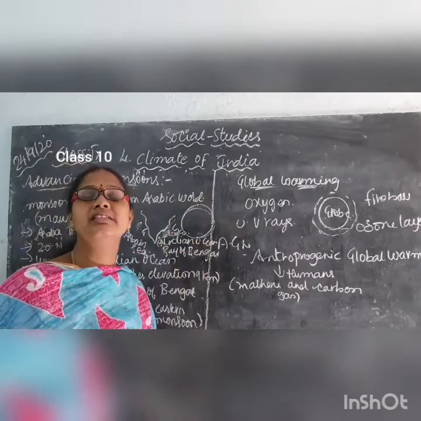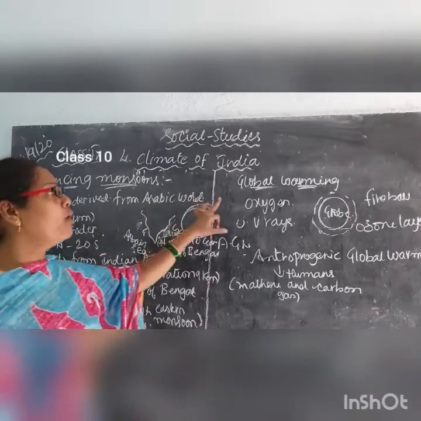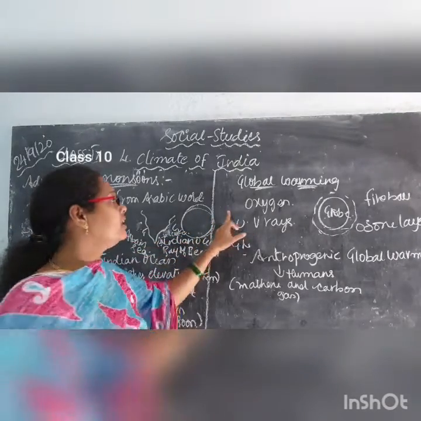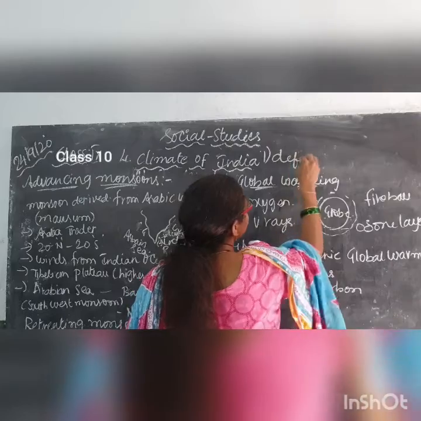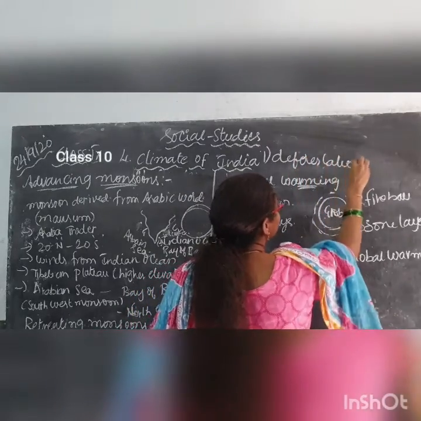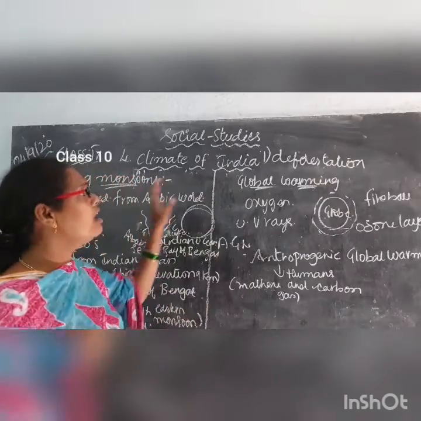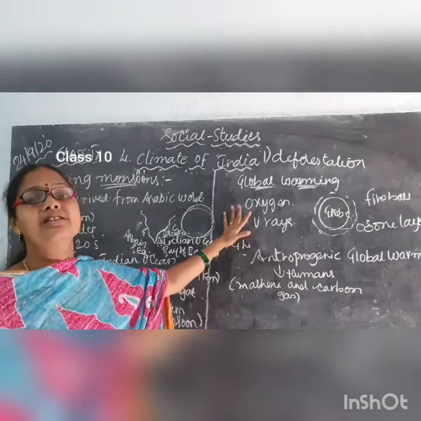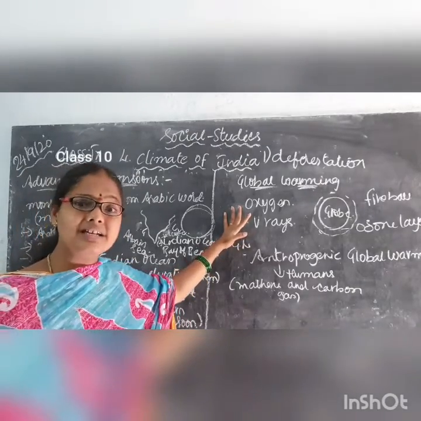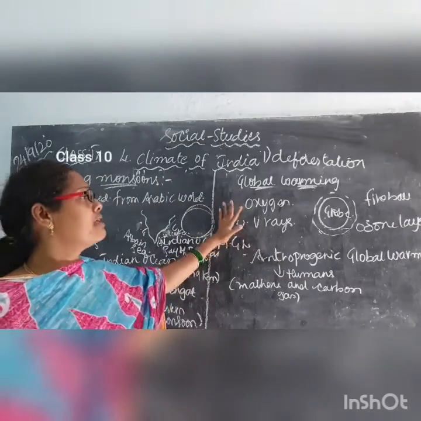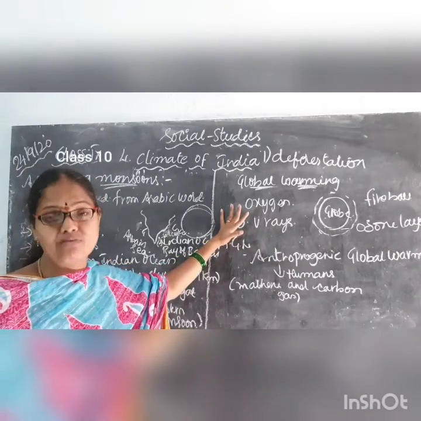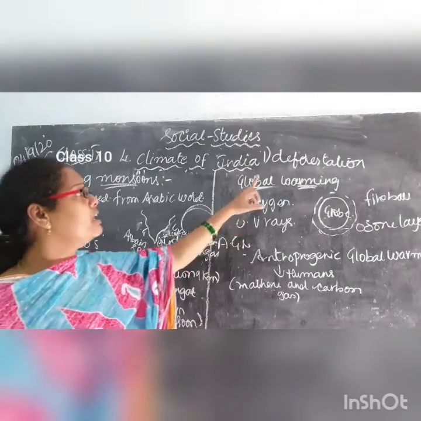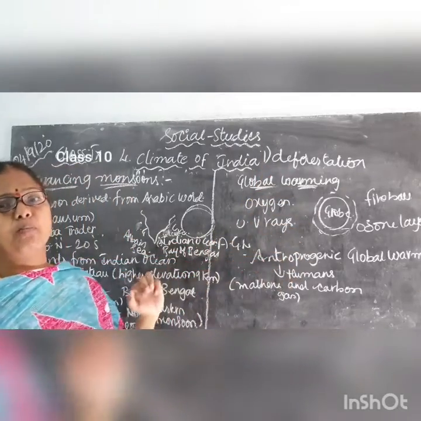Next, global warming. Already in the 9th standard I have given the topic about global warming. You will have an idea what things lead to global warming. First thing is what, children? Deforestation. Human beings are the ones doing the deforestation. They cut many plants and trees from the forest, generally for wood applied for industries, but simultaneously they are not planting saplings. What is a sapling? They are not planting the trees. So this is also one of the reasons of deforestation, and it is leading to global warming.